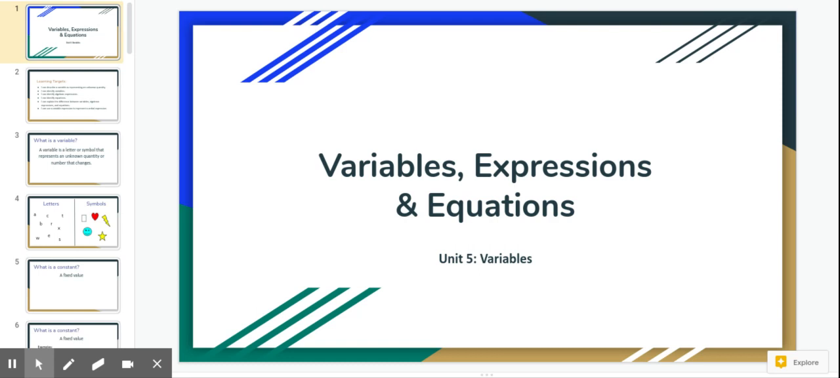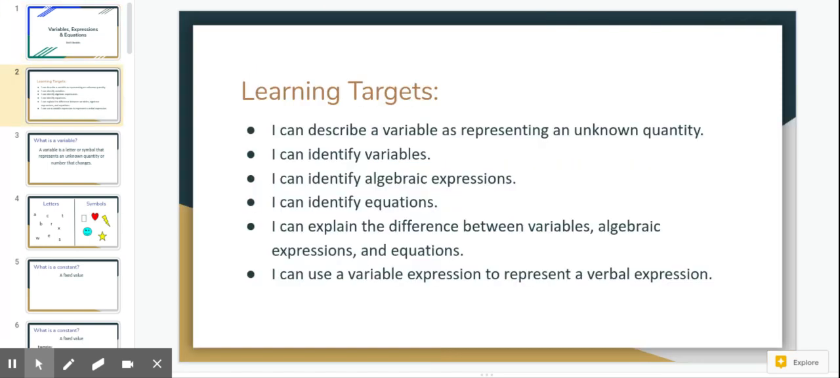In this video, you're going to learn about variables, expressions, and equations. This could be something that's a little bit intimidating if it's the first time you're learning about it, but if you pay attention to this video and take notes along the way, I guarantee it will be easier than you expect. So let's start with our learning targets.